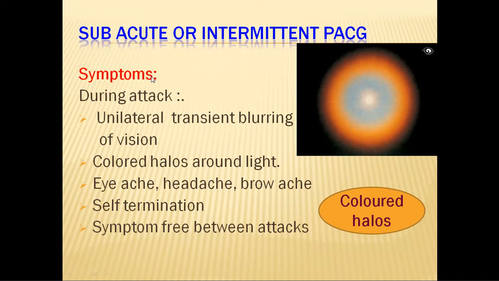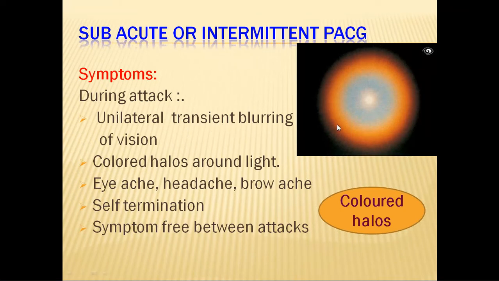Coming to the symptoms, when she comes to the doctor, she can complain of these symptoms. One is a transient blurring of vision. She can say, now and then, whenever I go to the dark room or whenever I am emotionally disturbed, I experience blurring of vision or transient loss of vision.